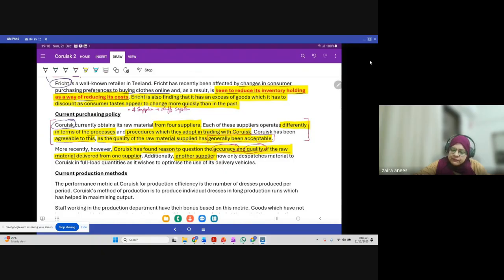Additionally, another supplier. So we are talking about another supplier. We have 4 suppliers. Out of 4 suppliers, we have a problem with one supplier with respect to quality and quantity. And another supplier now only dispatches material to Corsic in full load quantities as it wishes to optimize the use of its delivery vehicles. Do you know what full load is? Full load means that if the truck capacity is, let's suppose, 10,000 meters, then we will supply you 10,000 meters. We will not supply you anything less, right?